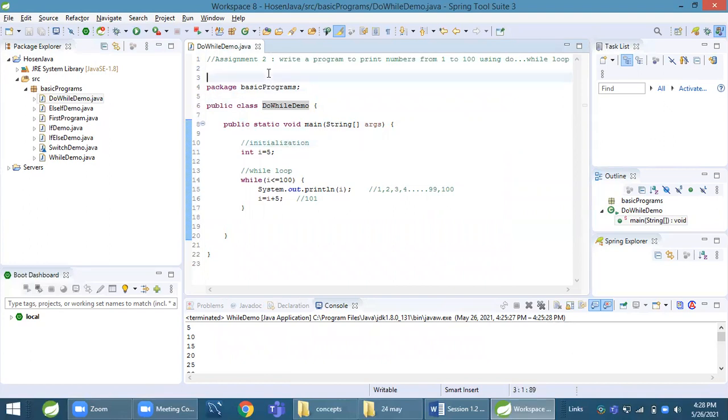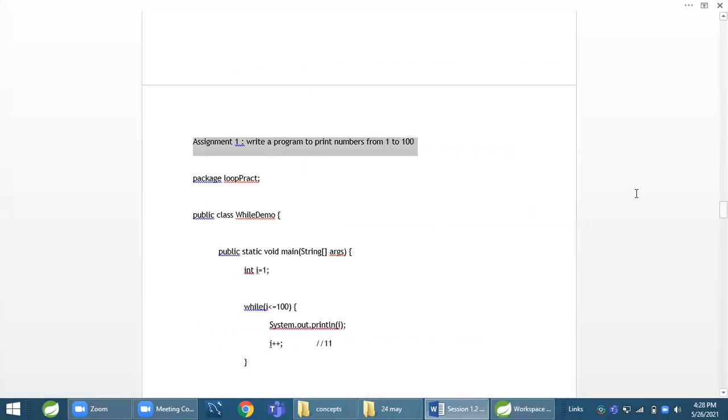Okay, this is an assignment using a while loop and a do while demo main method. Print from 1 to 100. This will be the same here. Instead of this, write do. Okay, before that, let us see its syntax.